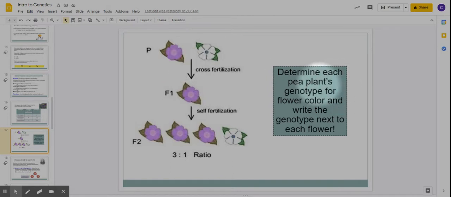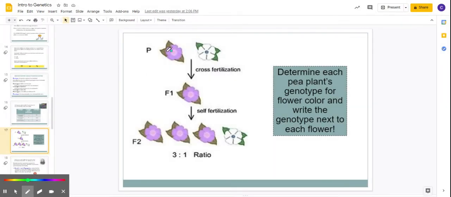It says determine each pea plant's genotype and flower color. So we know that in Mendel's cross, he always started out with true breeding plants. So if this one is purple, I'm going to use P for purple. This one is going to be a big P and a big P. It has to be because it's true breeding.